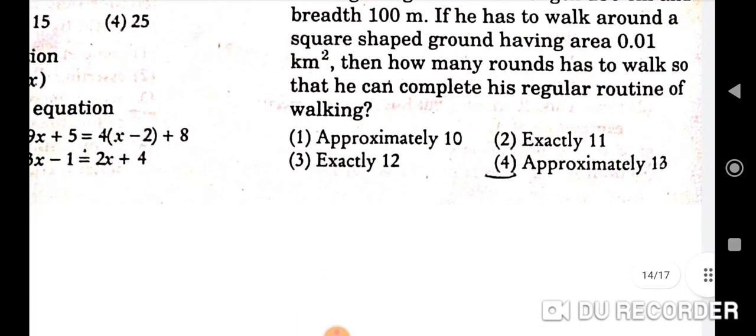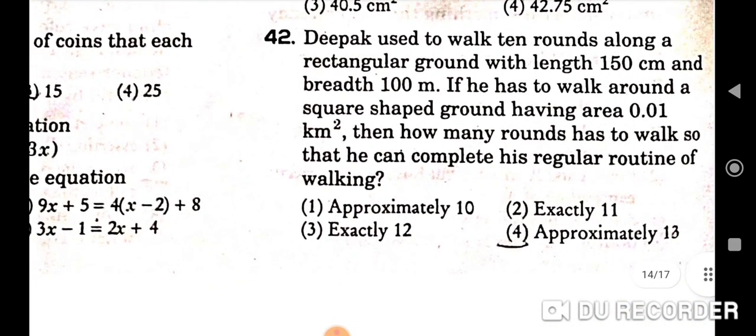Next question, Deepak used to walk 10 rounds along a rectangular ground with length 150 centimeter and breadth 100 meter. If he has to walk around a square shaped ground having area 0.01 kilometer square, then how many rounds has to walk so that he can complete his regular routine of walking? So approximately 13. Fourth one will be the correct option.